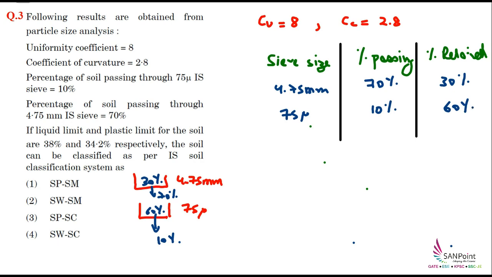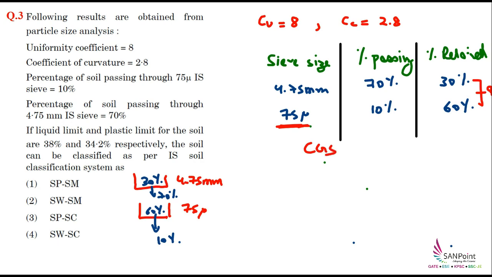To classify the soil, we should know which soils are called coarse grained soils and which are called fine grained soils. Those soils which retain more than 50% on the 75 micron sieve will be called coarse grained soil. In our case, 60 plus 30, that means 90% of the soil is greater than the size of 75 micron. That means it is a coarse grained soil.